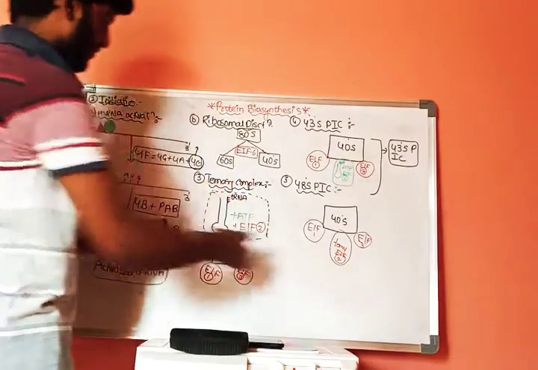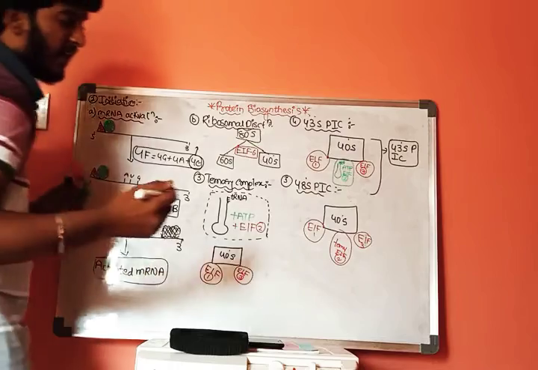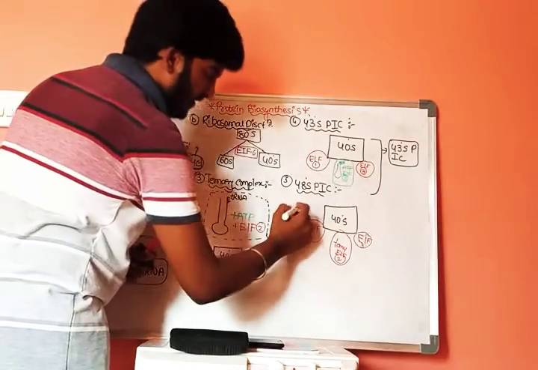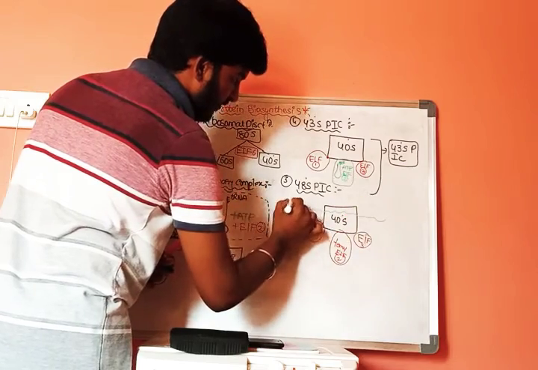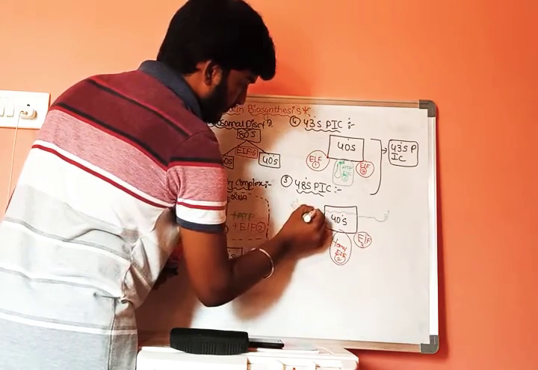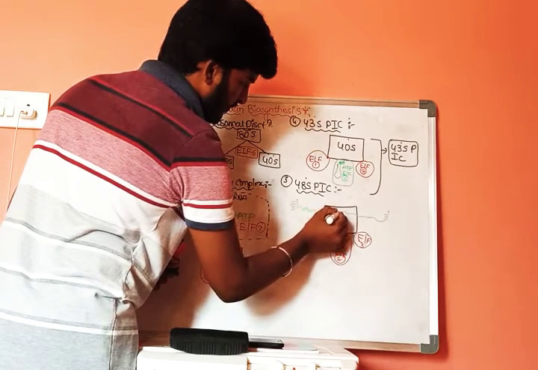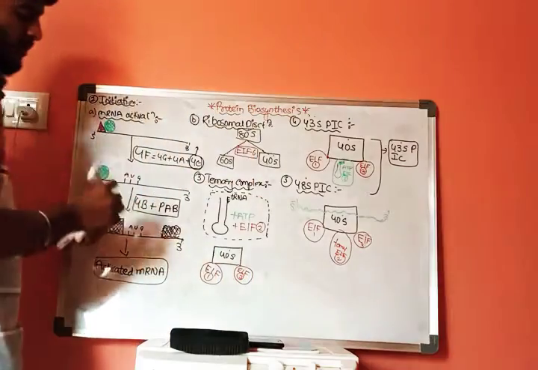This is 43S ribosomes, to which the mRNA will be attached. This is 5' and this is 3'. This is the mRNA molecule.